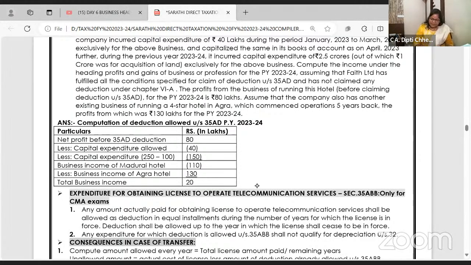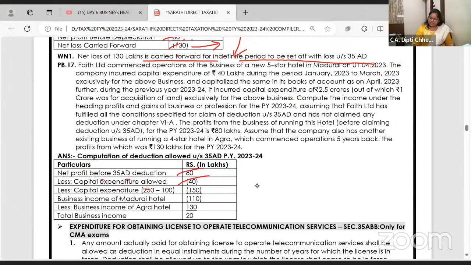One more example is there. Net profit is 80, capital expenditure is allowed. Here capital expenditure is 250, out of which 100 lakhs. It's 1.5 crore means 100 lakhs. So 150. So net profit mein capital expenditure is allowed other than land cost.